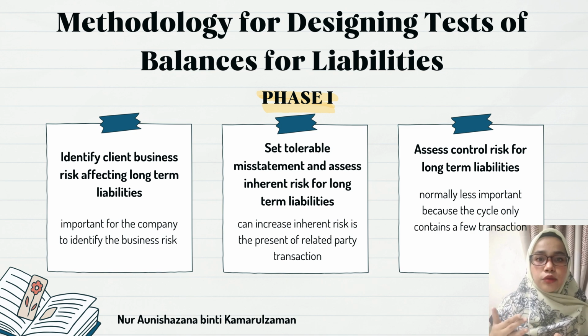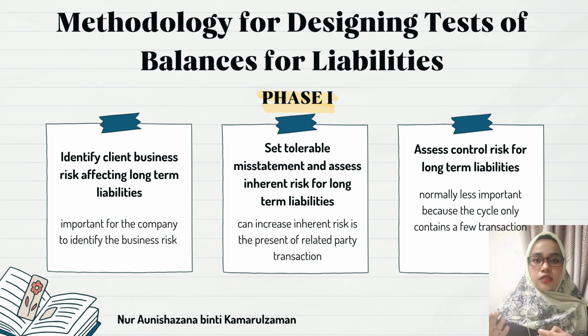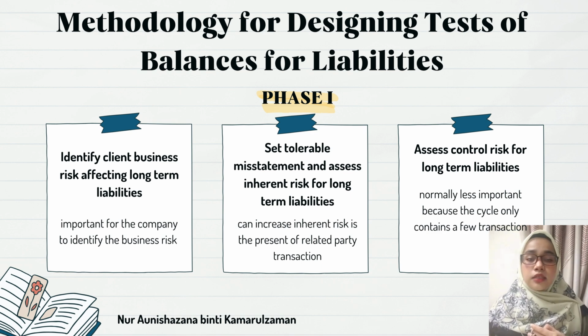The first thing we have to do in phase 1 is identify client business risk affecting long-term liabilities. Business risk is an exposure of a company to a risk that can cause lower profit or failure in business. It is important for the company to identify the business risk because it can affect a long-term liability. Let's say the client is unable to get profit or has poor cash flow, it will affect the company's ability to pay installments to the bank.